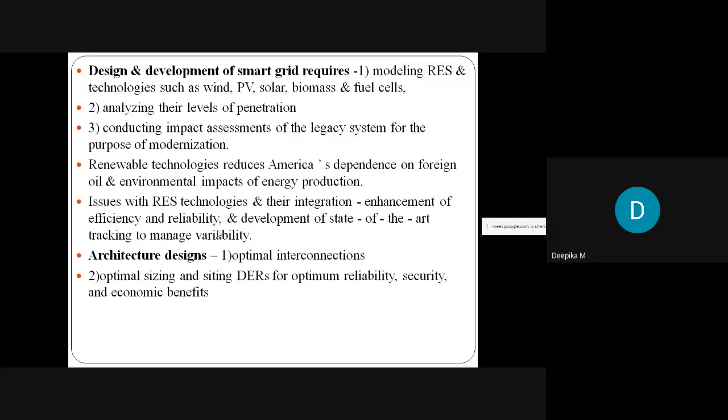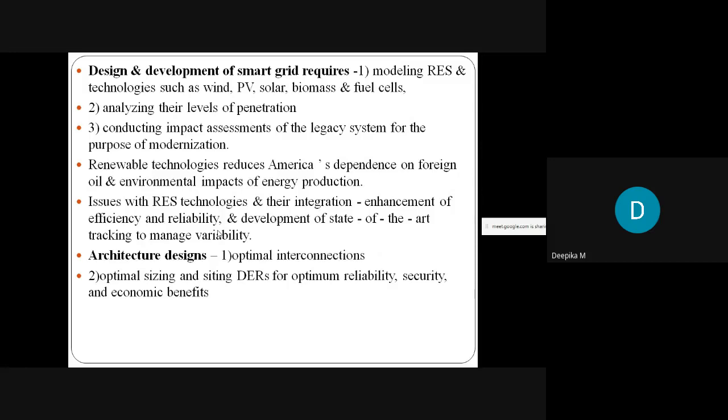We can't always depend on the renewable energy resources which are situated far away from us, right? Due to climatic conditions, there may be a chance of the transmission lines breaking. During that time, we can't get power continuously. But when we depend on distributed energy resources, we can continuously tap the power.